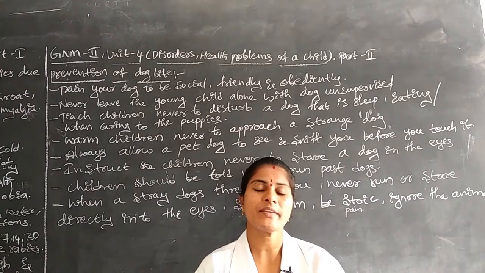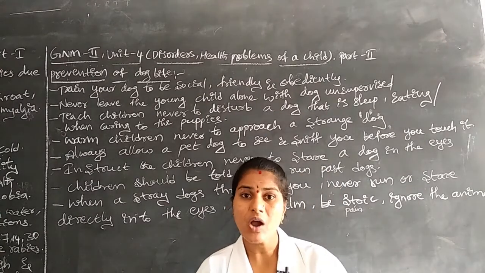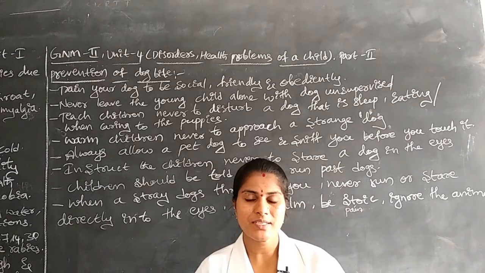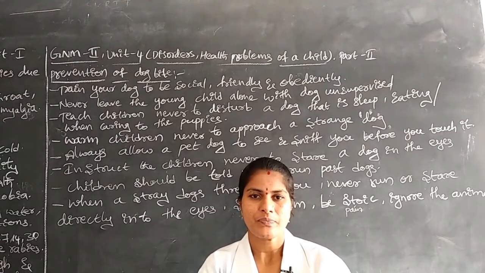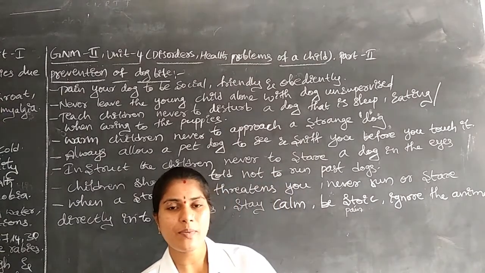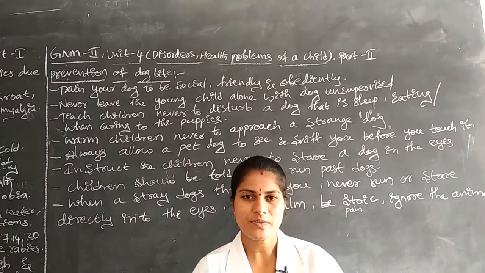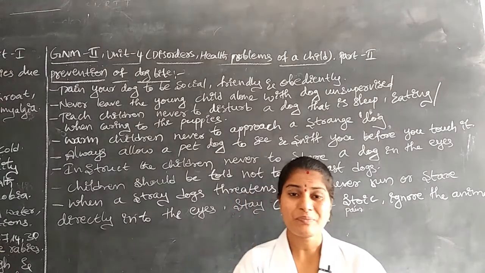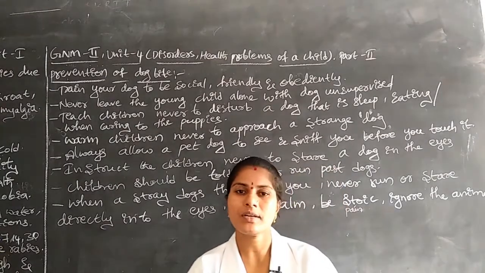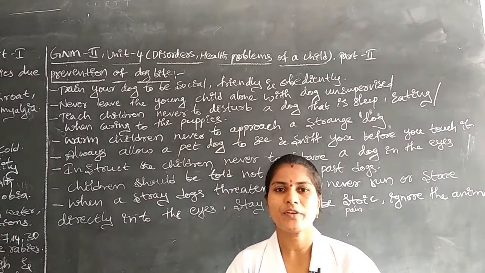Once you cause some hazard to that animal, the dog may sometimes be affected by the rabies virus, and that virus can be transmitted to human beings. That's why we have to give some teaching and training to the dogs. This is regarding the prevention of dog bite.